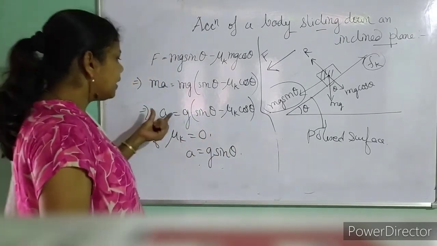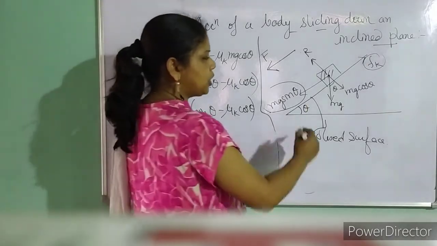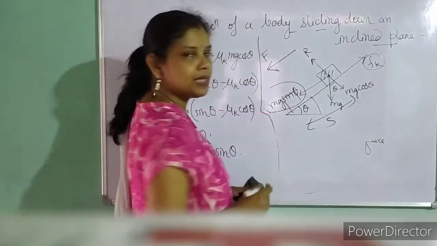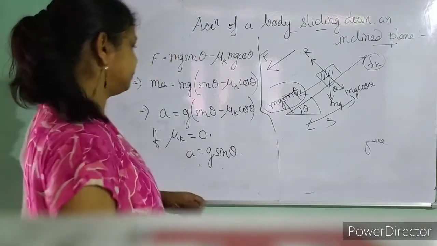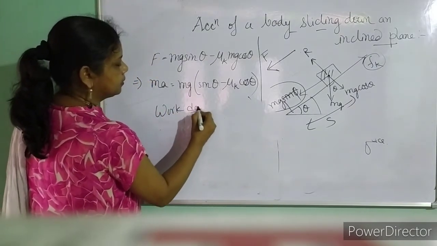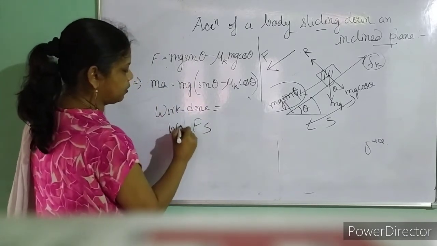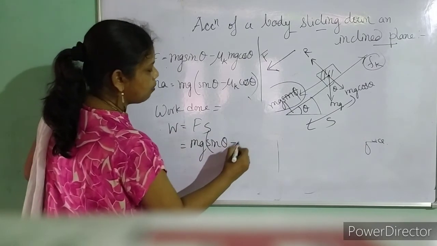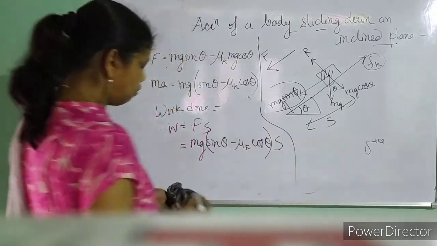Now if this is the acceleration and this is the force, I already know this. And I say that the object moves a distance from here to here. The distance is S. And what is the work done? Work done is equal to F, which is already this one, times distance S. So for F I will write mg sin theta minus mu k cos theta, with mg taken common, into S. This is the work done.